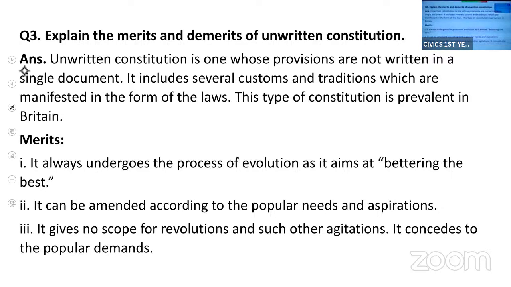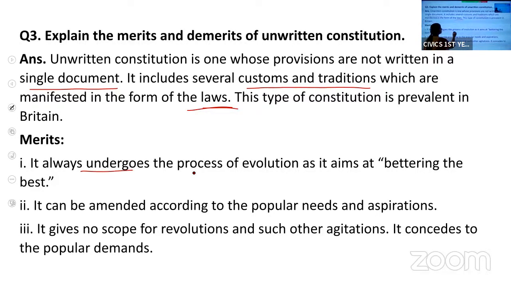Now let us discuss the merits and demerits of the unwritten constitution. We know what an unwritten constitution is. The provisions are not written in a single document. They are in written form, but not in a single document, and not in a proper order. It includes customs and traditions, and these customs and traditions become its laws. I gave you an example, the Constitution of England, that is Britain. It is an unwritten constitution. So let us see what the merits are.